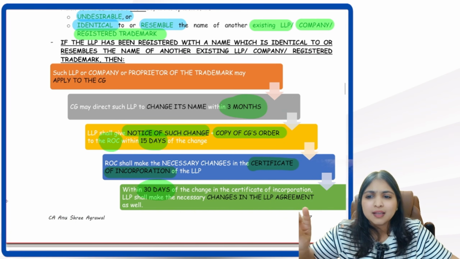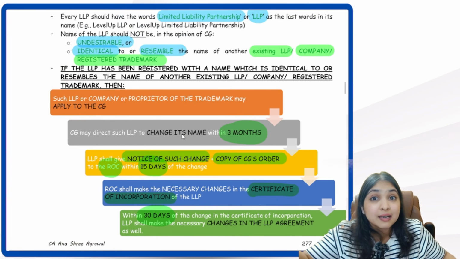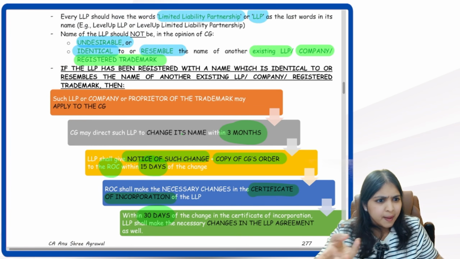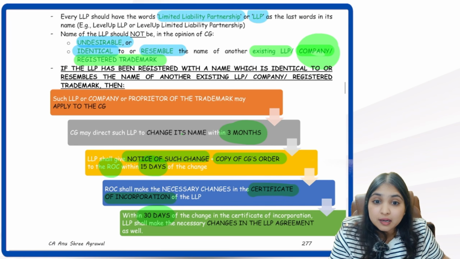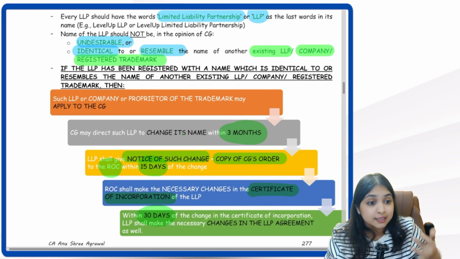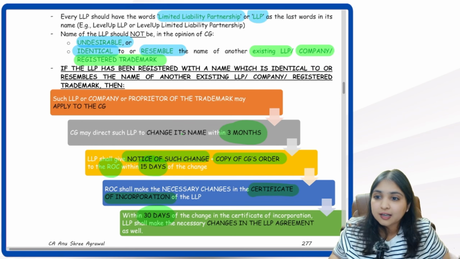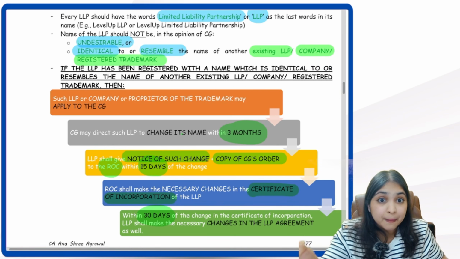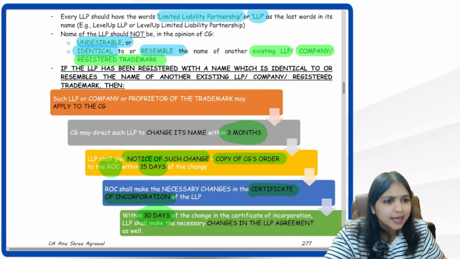Tell me now, can the LLP's name be similar to the name of another LLP? No. Can it be similar to the name of another company? No. Can it be similar to another registered trademark? No. But can the LLP's name be similar to another trademark?